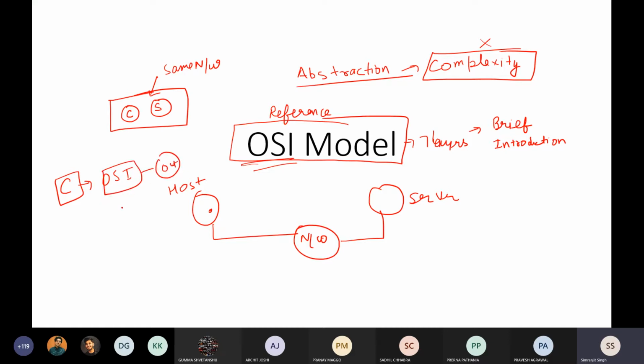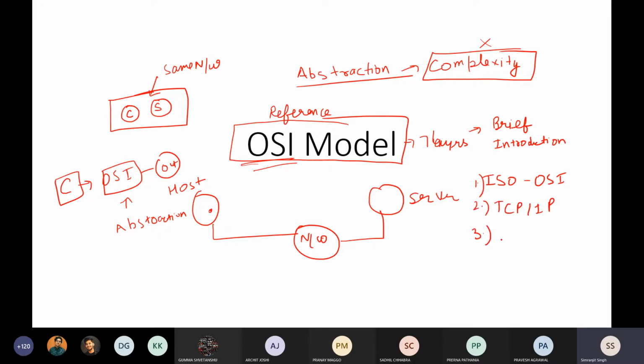Okay, so this particular thing is acting as an abstraction. In this abstraction, there are many things going on. There are many network architectures, or reference models, or different network models that already exist. The most popular ones are ISO OSI. I think the full form of OSI is Open System Interconnect. Don't worry about it, I'll tell you. Another very popular one is TCP/IP.